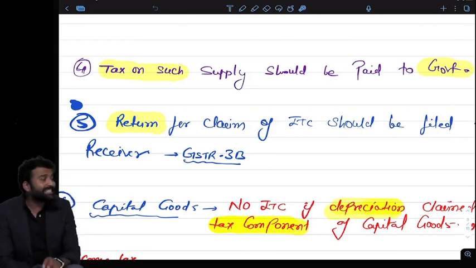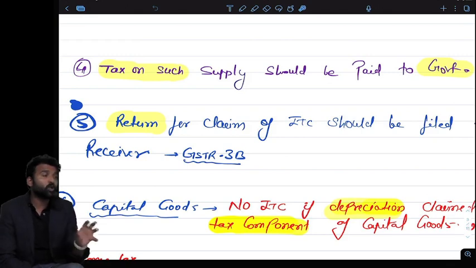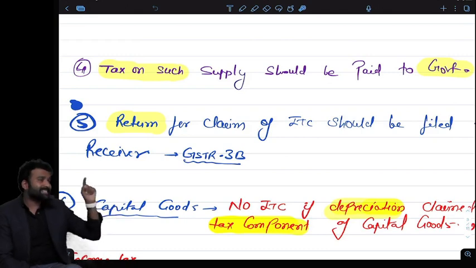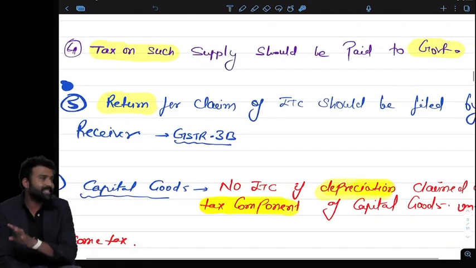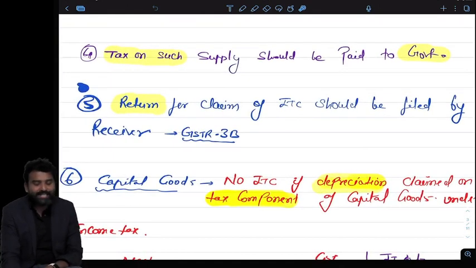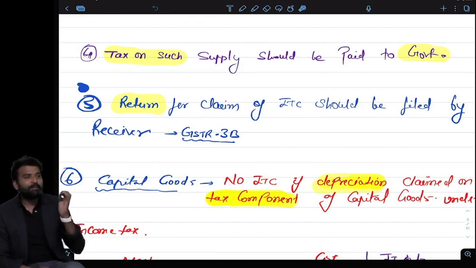And for this, they have introduced the concept of GSTR-3B. You can claim credit only if the purchase is actually auto-populated in your GSTR-3B return. If in your GSTR-3B there is no transaction and the purchase is missing, you cannot claim ITC on that.